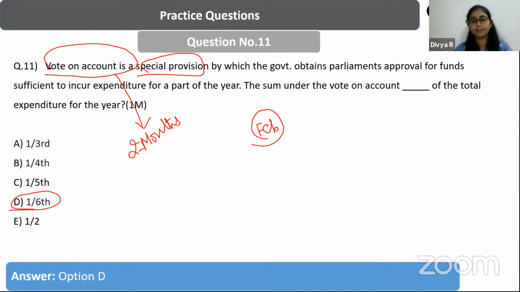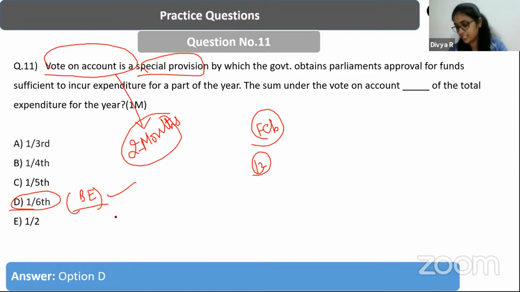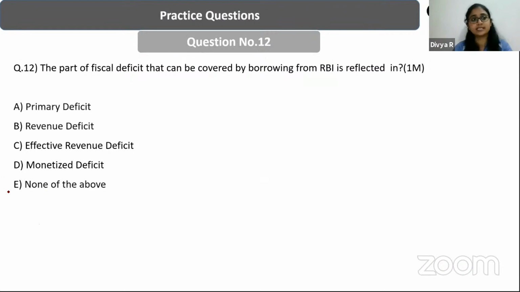So even before the budget is passed, they want some money, and that is the reason they get approval from the Parliament to incur some expenditure, and this is going to be 1/6 of the total budgetary expenditure for the next year. Because the budget is for a period of 12 months, and the vote on account is for 2 months, it accounts for 1/6 of the total expenditure, right? So the answer is 1/6.